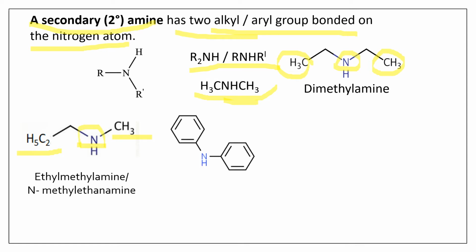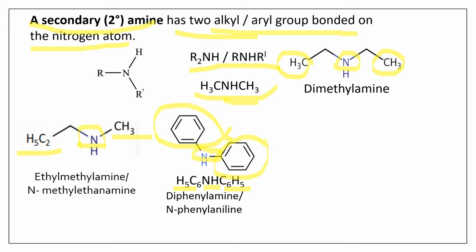Okay. Then this is about the aliphatic amine. So methyl ethyl or dimethylamine. Now coming to the aryl amine. So here you have a nitrogen atom wherein one R group is C6H5 and the other R group is also C6H5. Here you can see to this nitrogen there are two phenyl groups linked, isn't it? So you call it diphenylamine. And this is an example for a secondary aromatic amine or secondary aryl amine. Why secondary? Because it has two aryl groups bonded to the nitrogen.